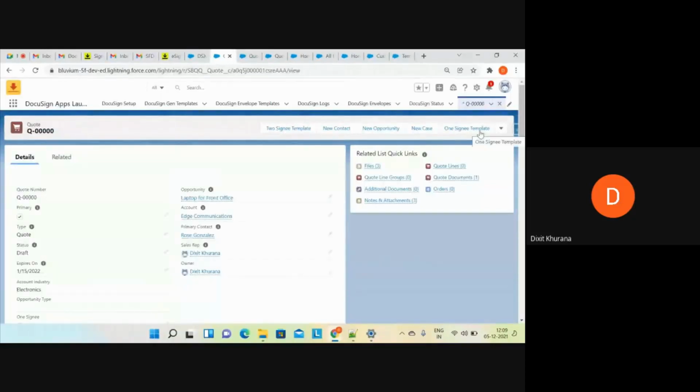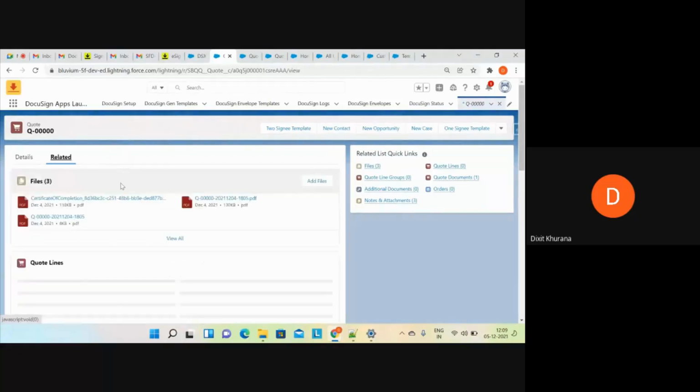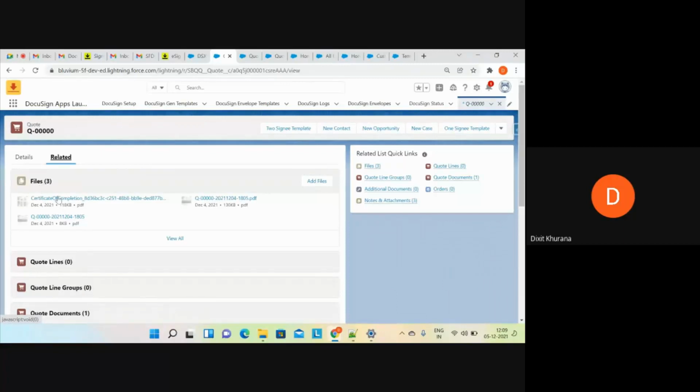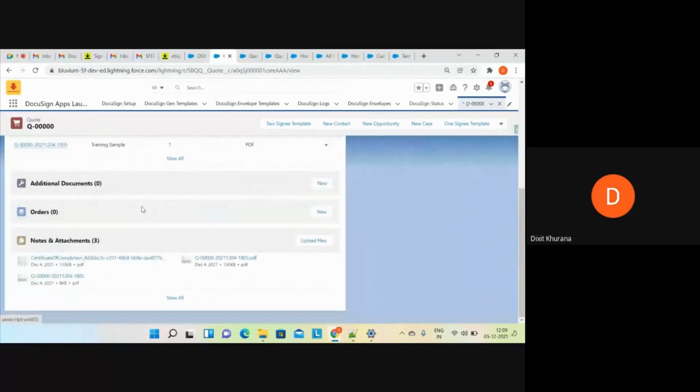We have two signee template and one signee template. As I already told you, it does not matter which button you use, whether it's a standard or a template button, every time the document will be picked up from the file select. You can see we have the certificate and everything, right? Why is this happening? Because we signed the document in the first approach and DocuSign writes back all these signed documents to the record automatically. If you see the notes and attachments, you can see them there as well.